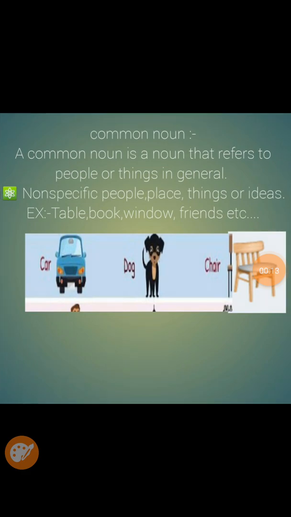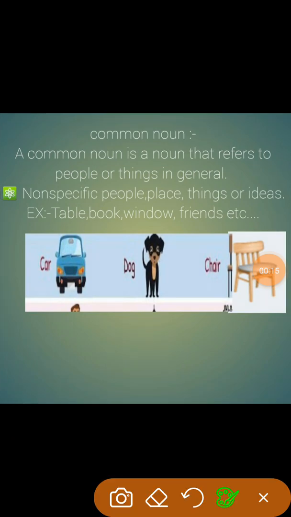Common noun. What is a common noun? A common noun is a noun that refers to people or things in general. In general means whatever we commonly call them. For example, there are many cars; all cars we will call car only. There are many dogs; they will also be called dog only.